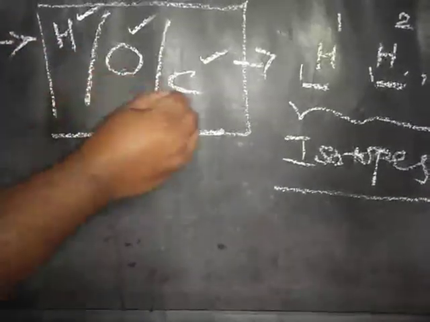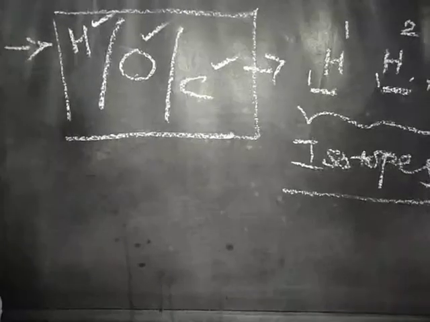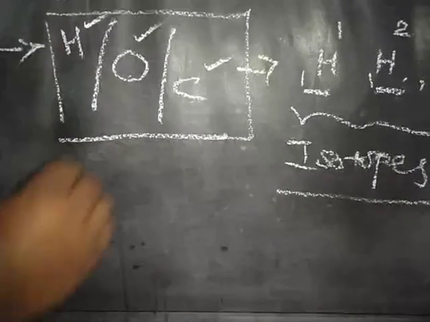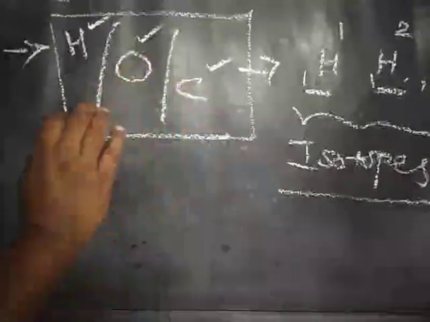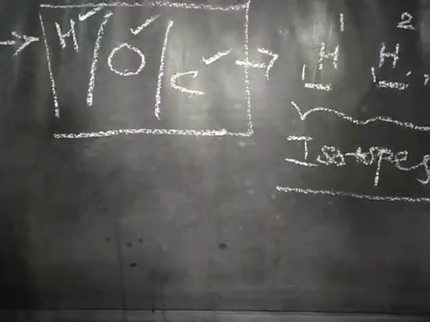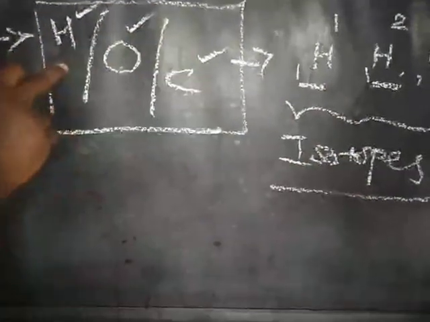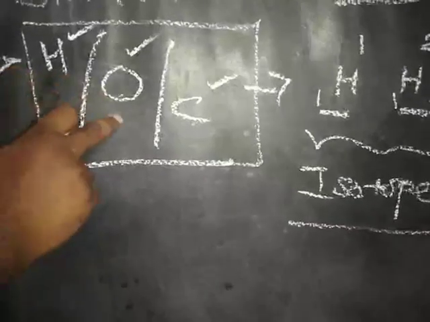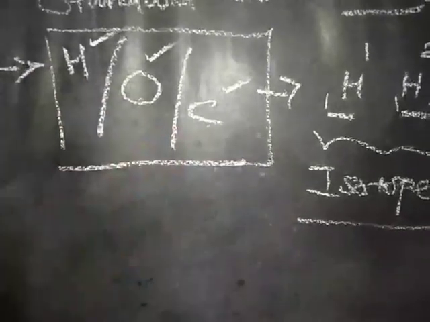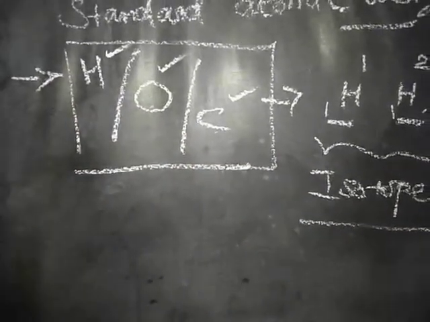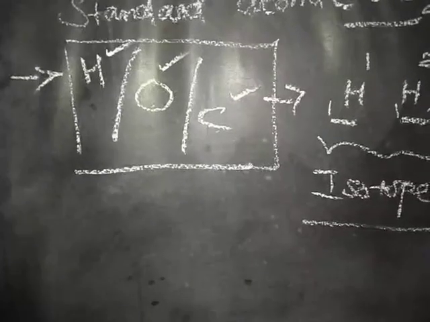Hydrogen, oxygen, carbon: these elements contain isotopes. Because of this they took these as the standard. Which ones? Hydrogen, oxygen, carbon.